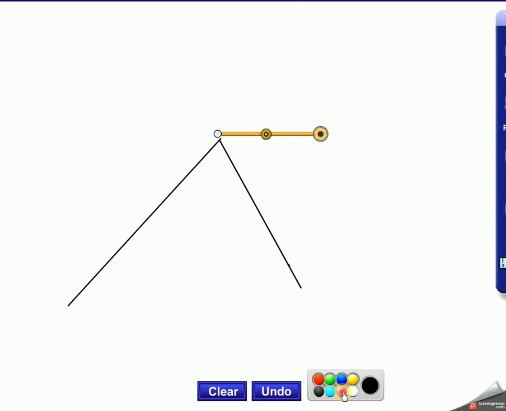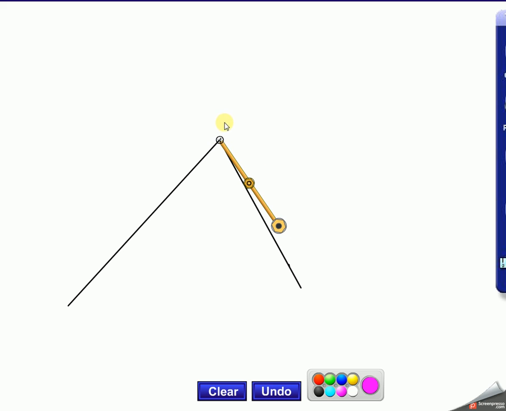I'm going to do it in pink as my construction lines, and if you remember about constructions, the rules you use with compasses are that the point can only go in a known place. Now the only known place in this diagram is actually that cross point. These 2 end points could be anywhere. They happen to end at a particular place, but we're not told there's anything special about them, so we can't use them. We use our compasses and we adjust them. Make sure you work on a reasonably large size. It helps improve your accuracy.